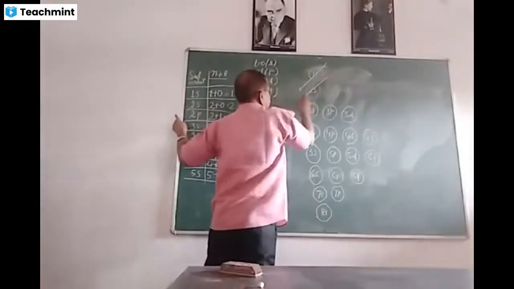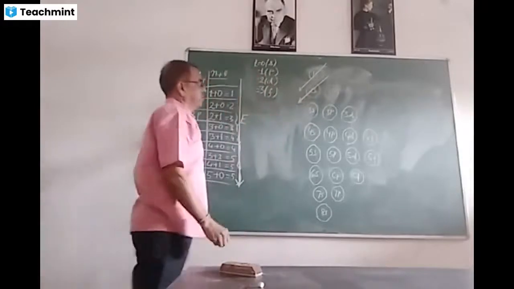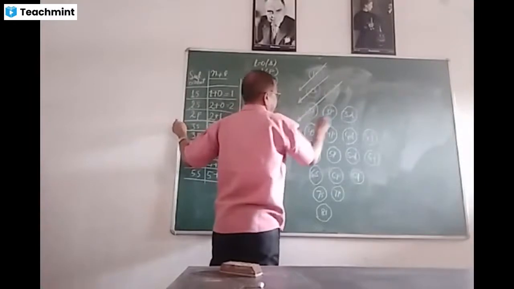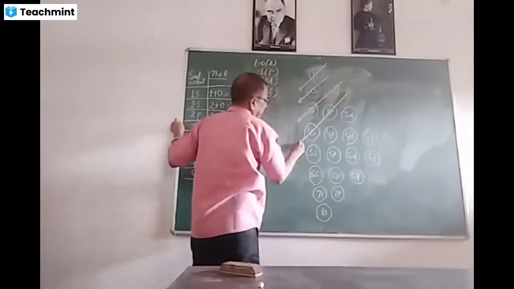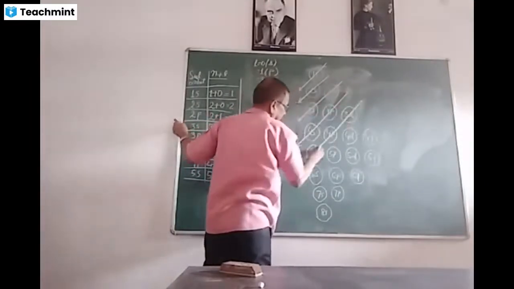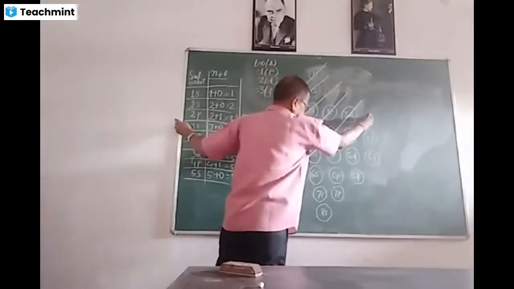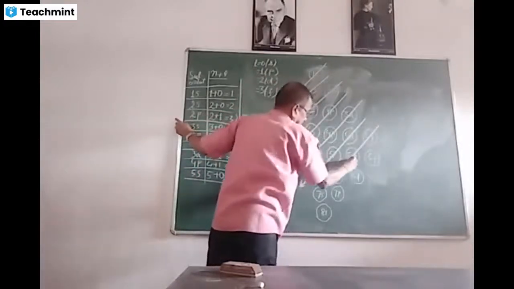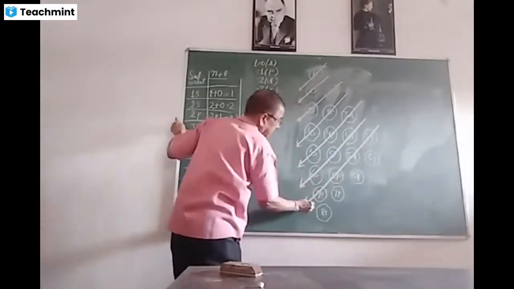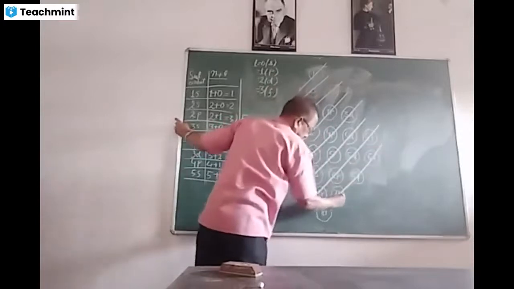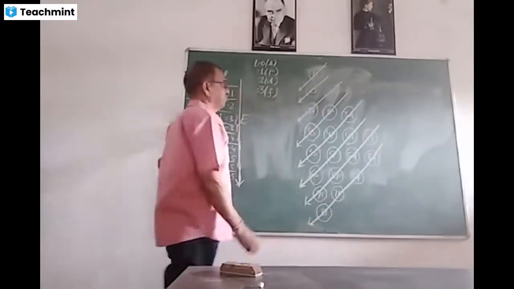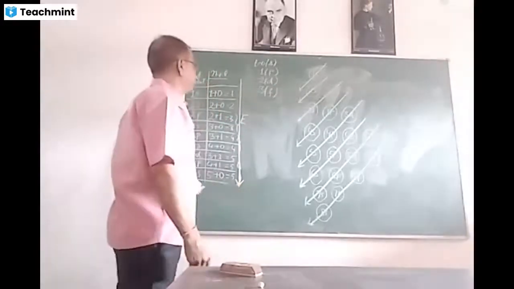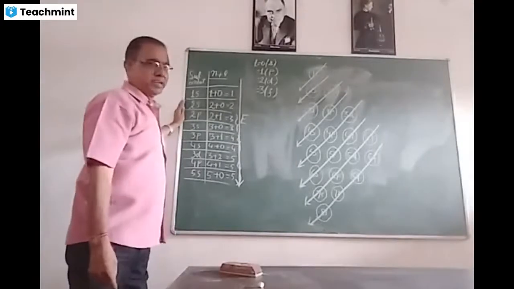We will follow the arrow: 2s, then 2p, then 3s, then 3p, then 4s, then 3d, then 4p, then 5s, then 4d, then 5p, then 6s, then 4f, 5d, 6p, 7s, 5f, 6d, 7p, 8s. If we follow the arrow, the above principle will be automatically fulfilled.